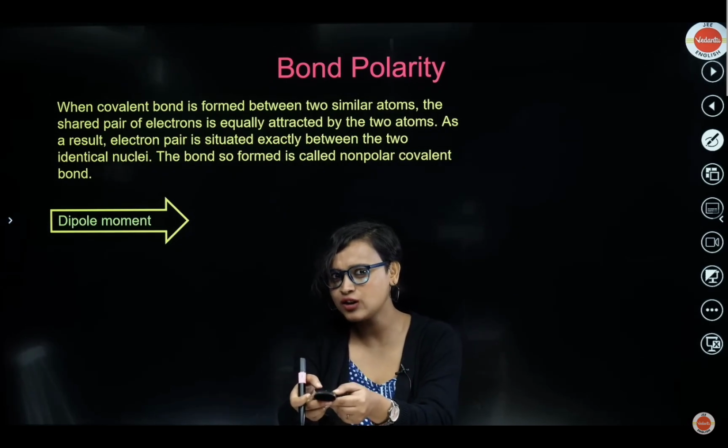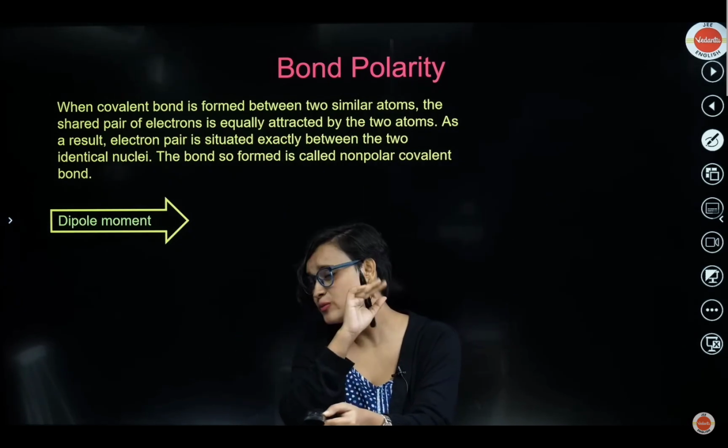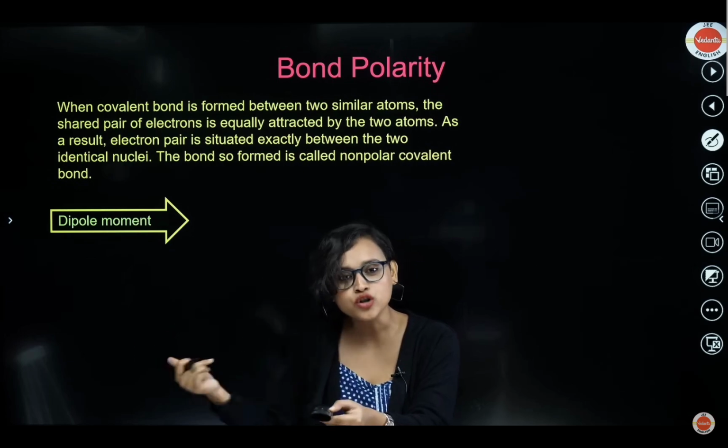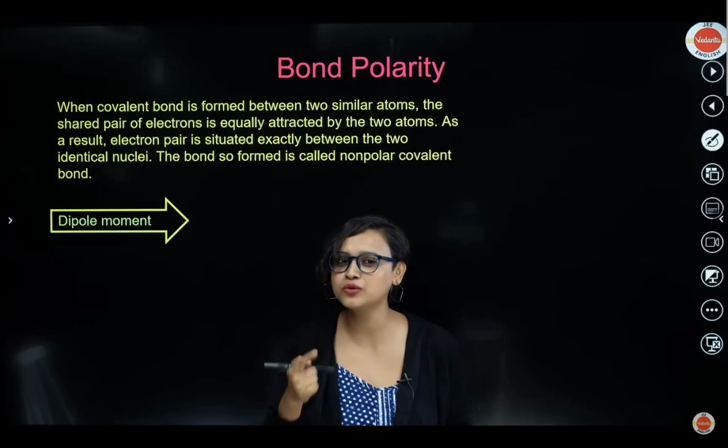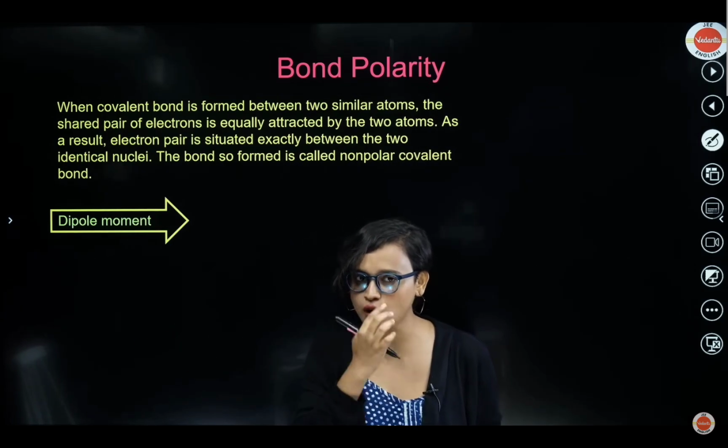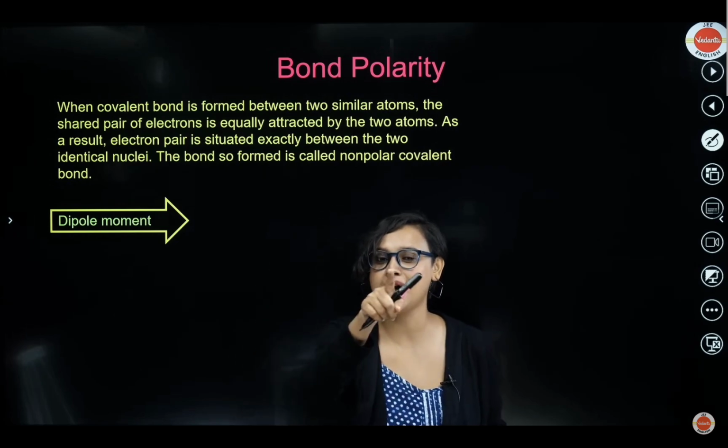We were like, "Bro, let's increase the volume." We were increasing the volume. "The sound is too much, mom will get up, so decrease the volume." We were doing that, both of us together. So this time, the bond that was formed was what? Non-polar covalent bond, right? This was a non-polar covalent bond. But when we grew up, then what happened?